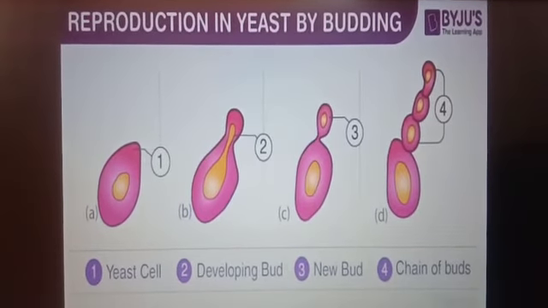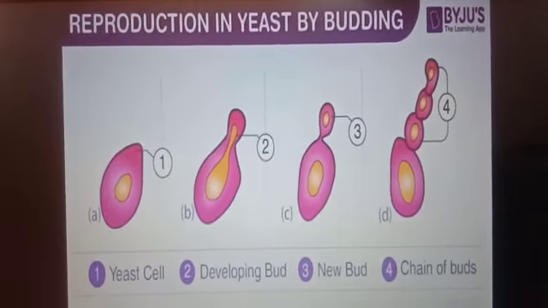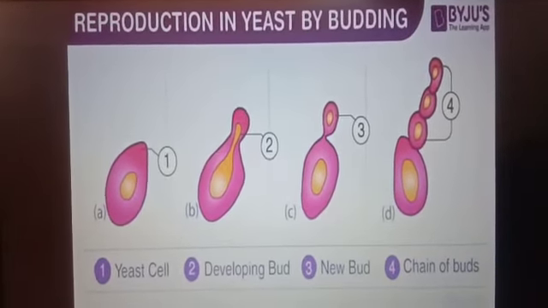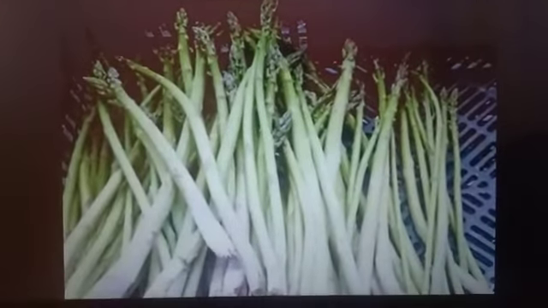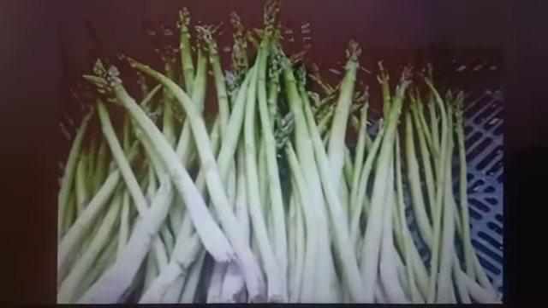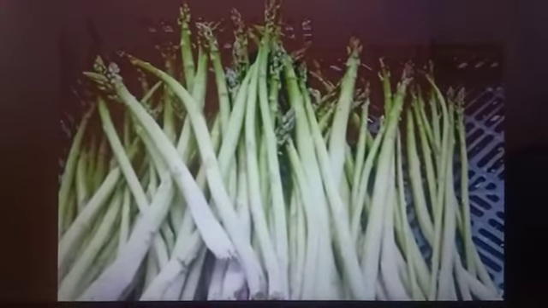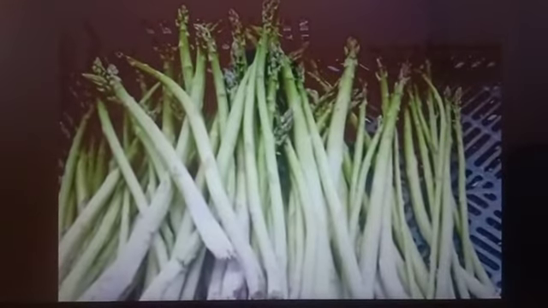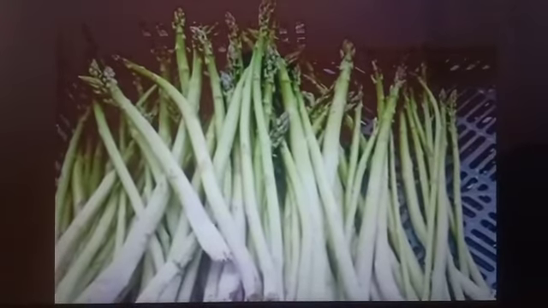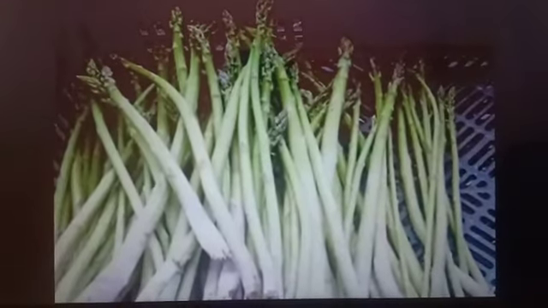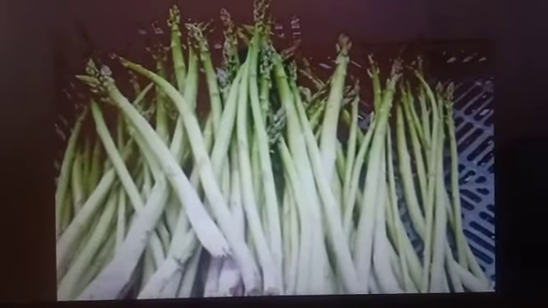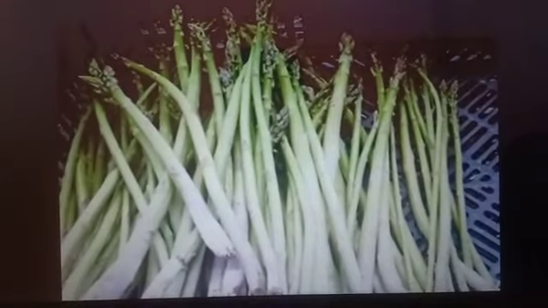Then the fourth method of asexual reproduction is vegetative propagation. In vegetative propagation, new plants are produced from the parts of an old plant like stems, roots and leaves. Vegetative propagation usually involves the growth and development of one or more buds on the old part of the plant to produce a new plant. Let us start with roots. So first is vegetative propagation by root.